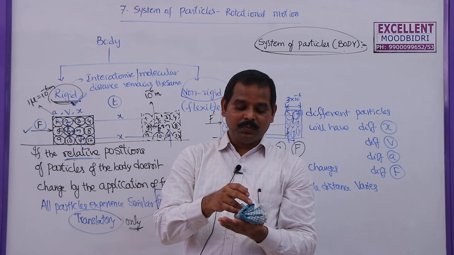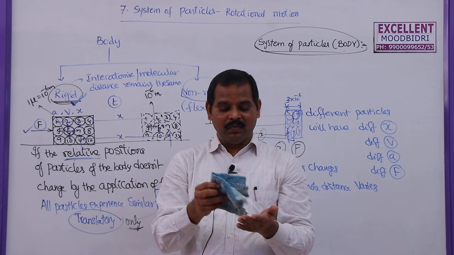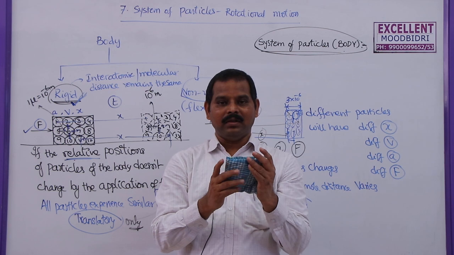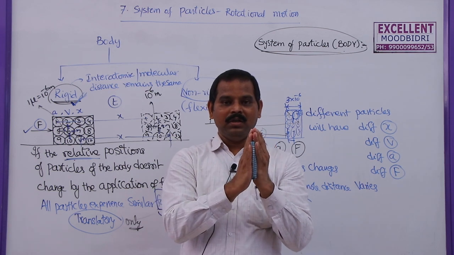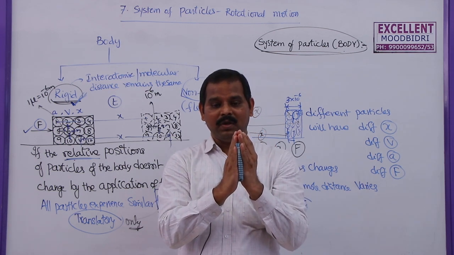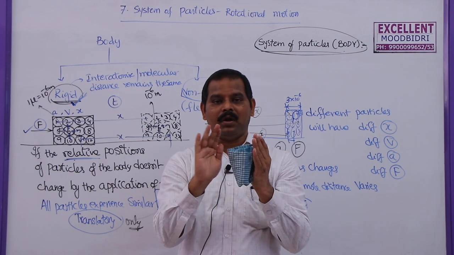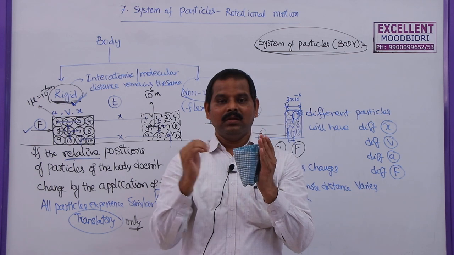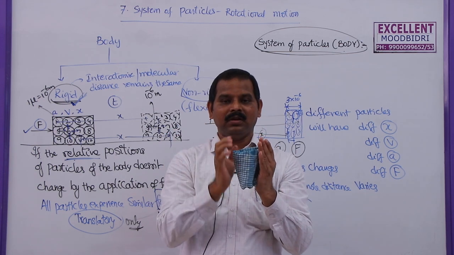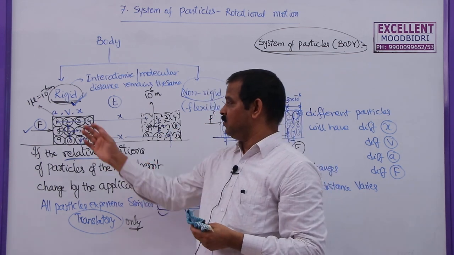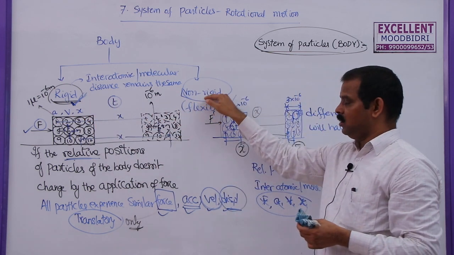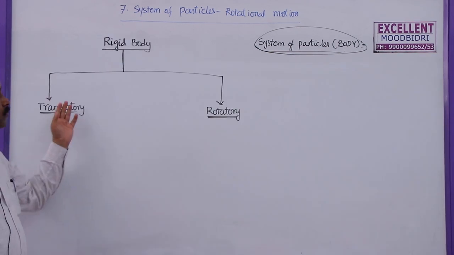If I apply force, the first particle is coming onto the 10th particle. Otherwise, if I keep this cloth like this, if I apply force, deformation takes place. So this is a flexible body. For flexible bodies, all the particles will not have the same displacement, velocity, acceleration. So this is the difference between rigid and non-rigid bodies.